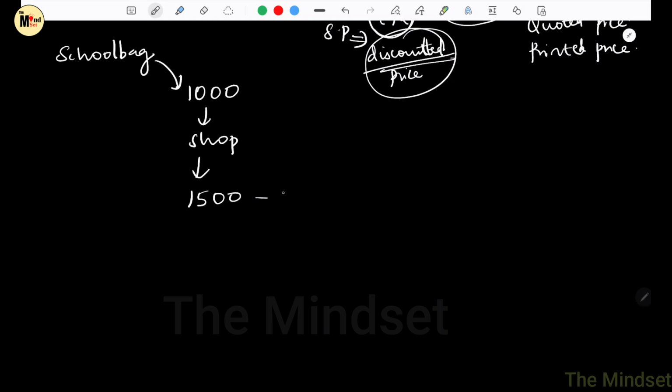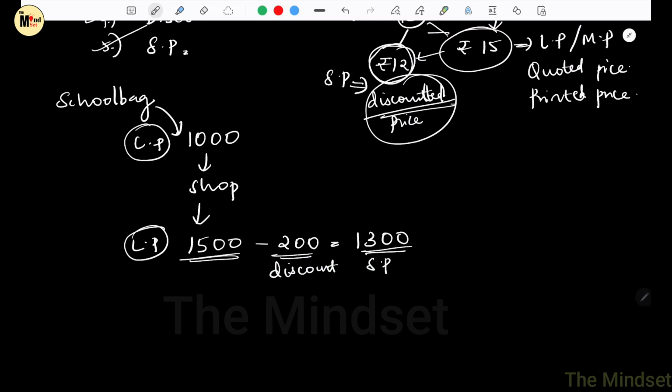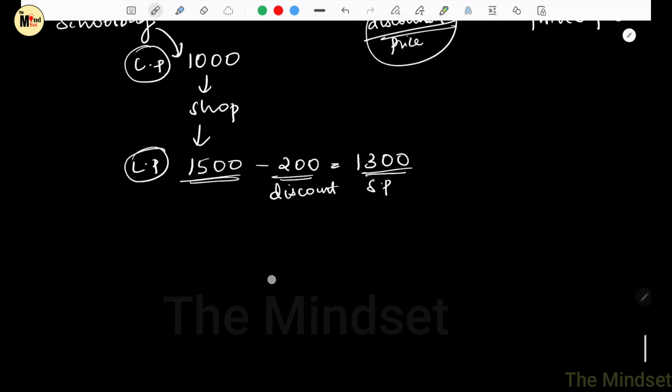So he gave a discount of 200 rupees and decided to sell it for 1300 rupees. So now let's analyze. So here the dealer is the shopkeeper, 1000 is the cost price, 1500 is the list price or marked price, 200 is the discount, and 1300 is the selling price or sales price. I hope now you understood it.